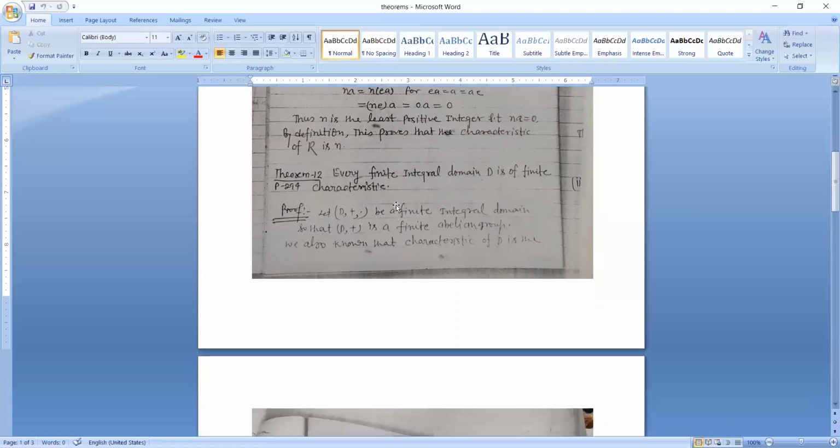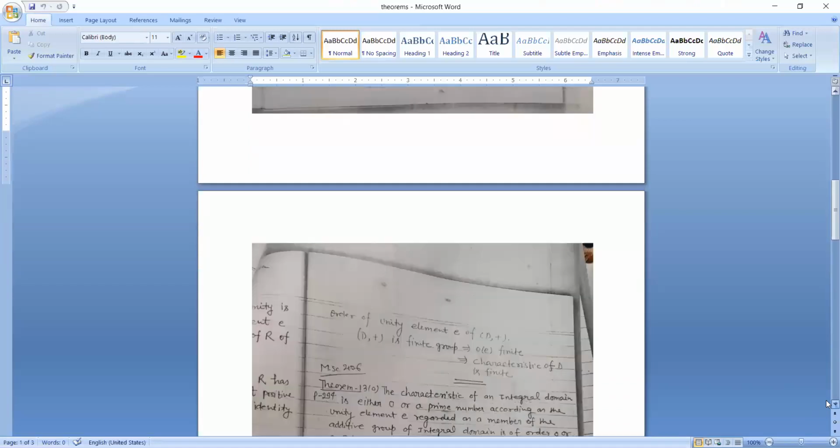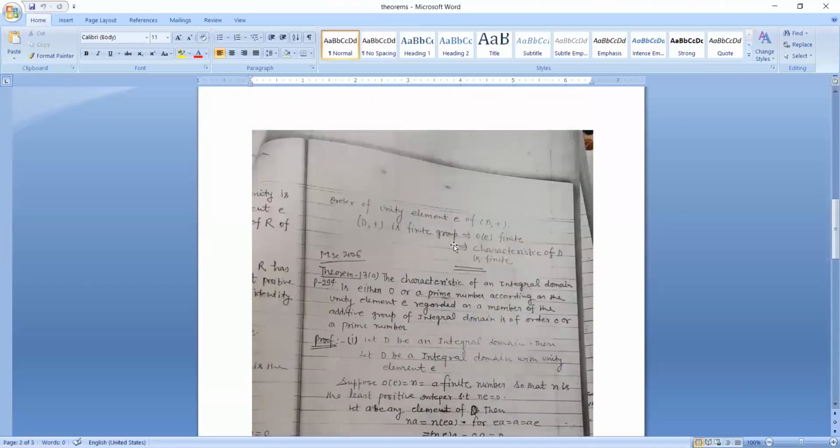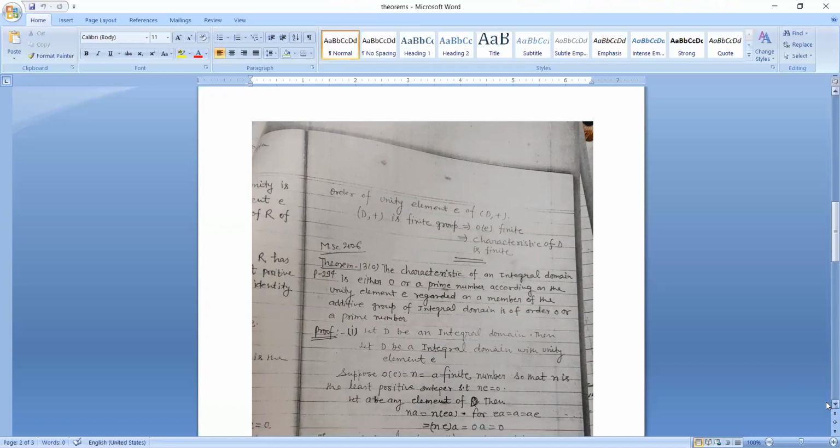Now, next theorem: every finite integral domain D has finite characteristic. Let (D, +, dot) be a finite integral domain, so that (D, +) is a finite abelian group. We also know that the characteristic of D is equal to the order of the unity element E of (D, +). (D, +) is a finite group, that implies the order of E is finite, that implies the characteristic of D is finite.